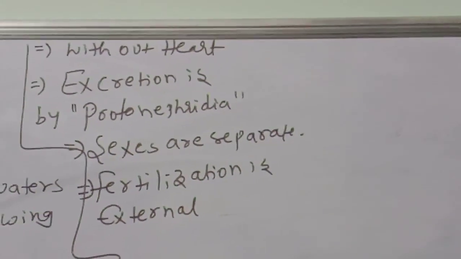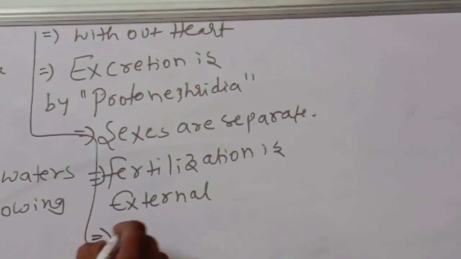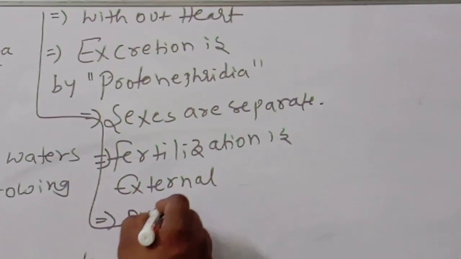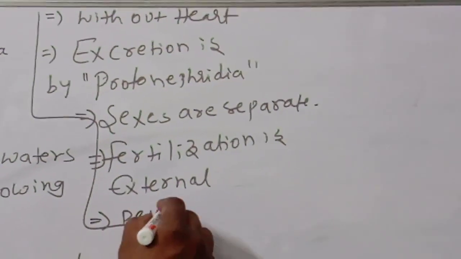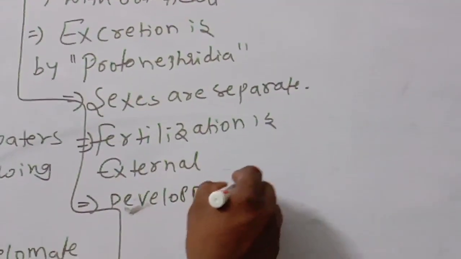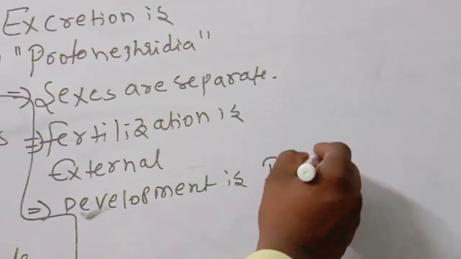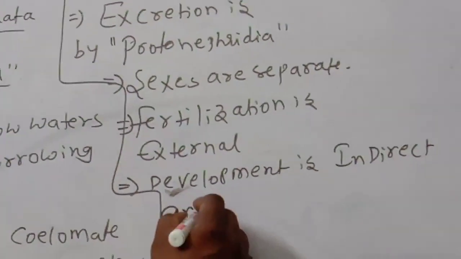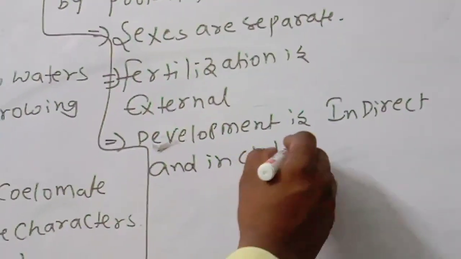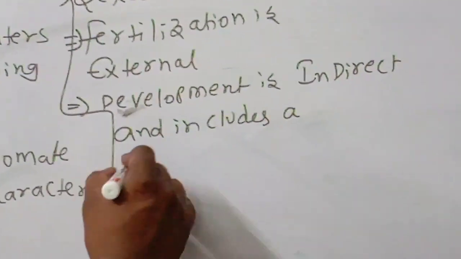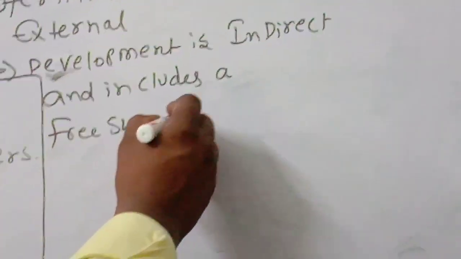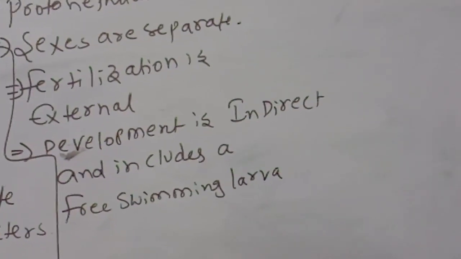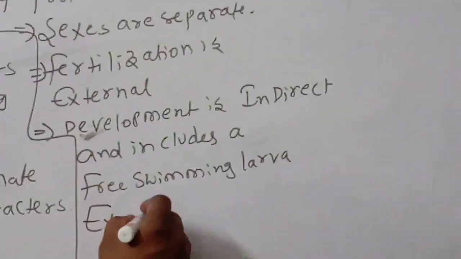Next, another important one, development is indirect. What is called indirect? It means they also have a larval form, and it includes a free swimming larva. Examples, what are the examples?